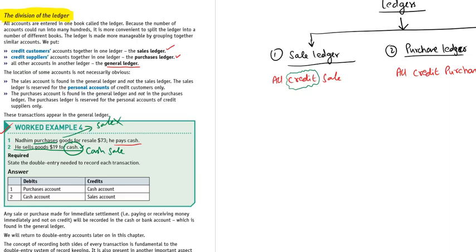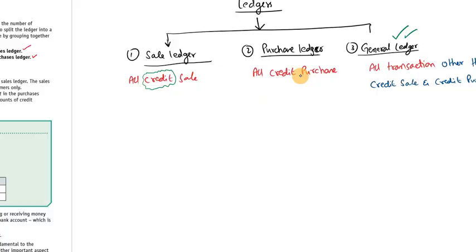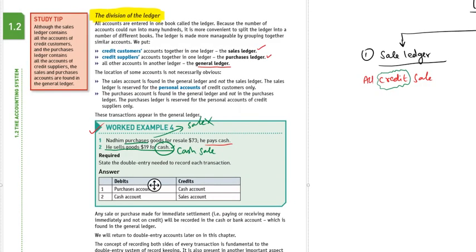So you have to remember this. In sale ledger we will record the credit sale. It means we sell goods to the customer and we didn't receive any money from the customer. In the purchase ledger we will record only credit purchases. So all cash sales and all cash purchases will be part of the journal ledger. Okay, next move.